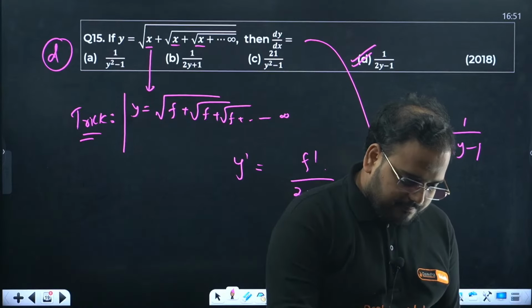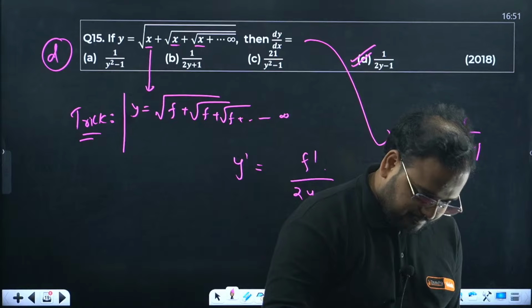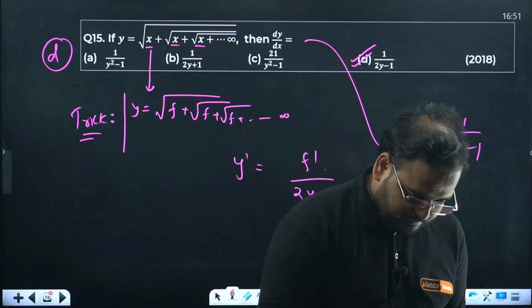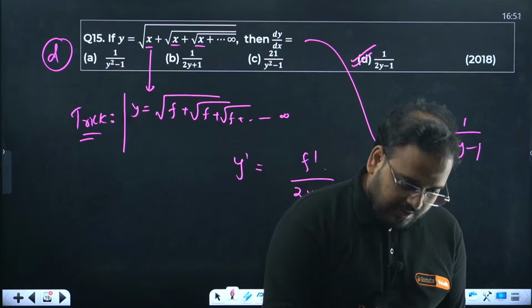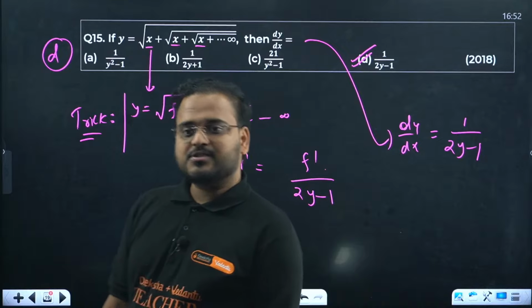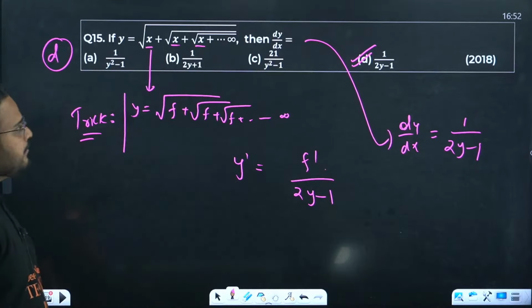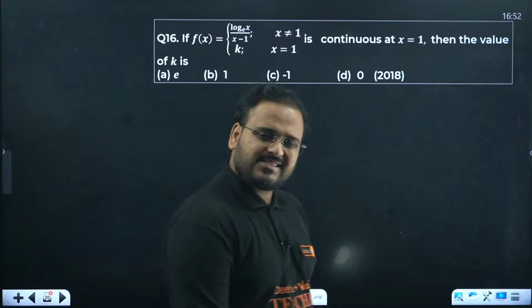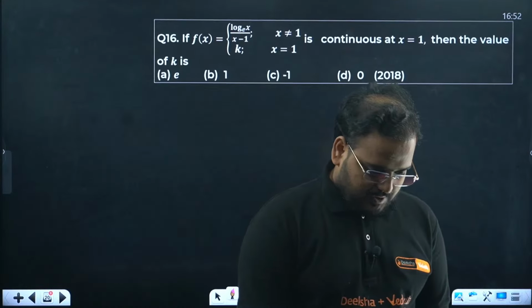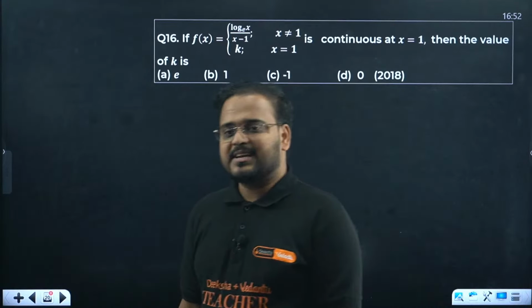Anybody has any problem with understanding the trick over here? Nobody has this problem. Good. Solve at least 10 years of papers. 5 years is not going to be enough. 5 years is very less actually. Yeah. Question number 16 now.